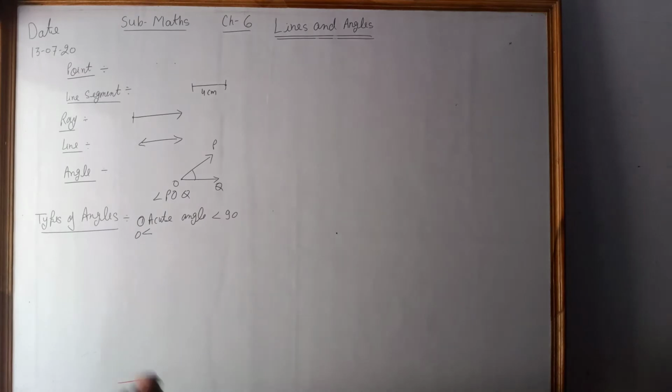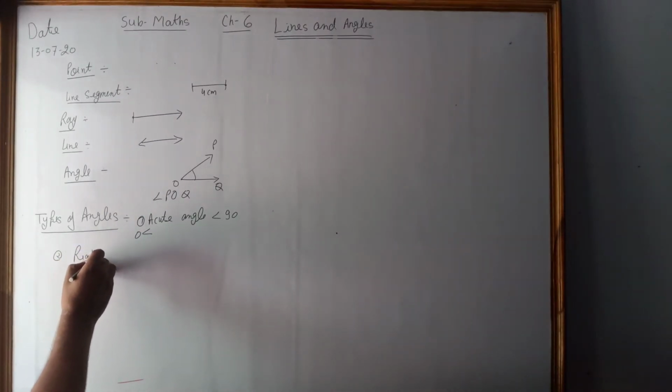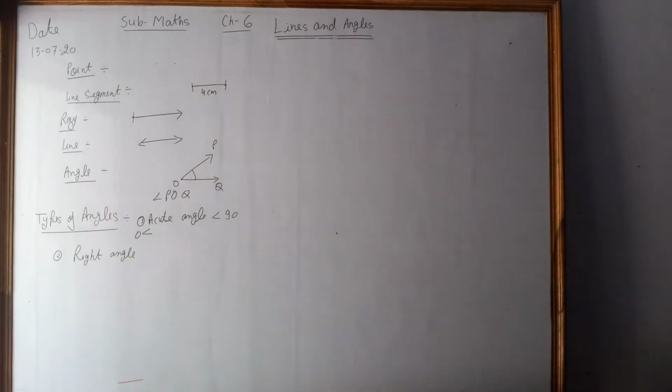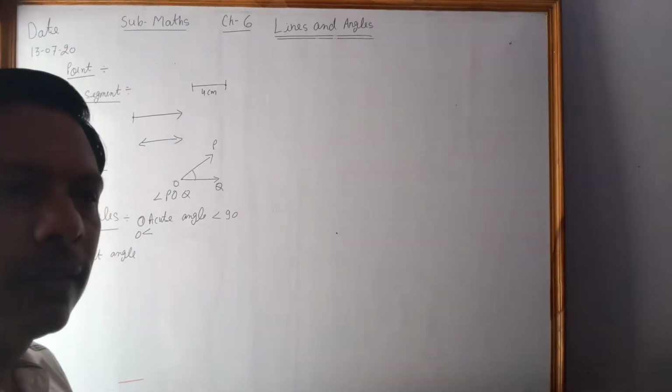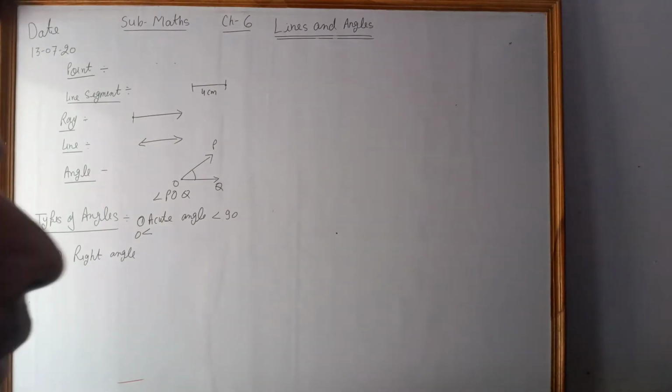After that, right angle, exactly 90 degree angle is called the right angle.